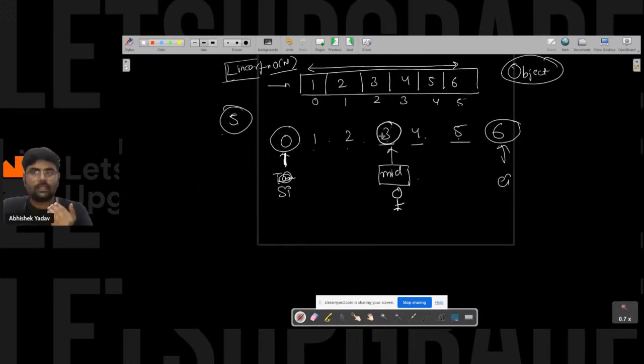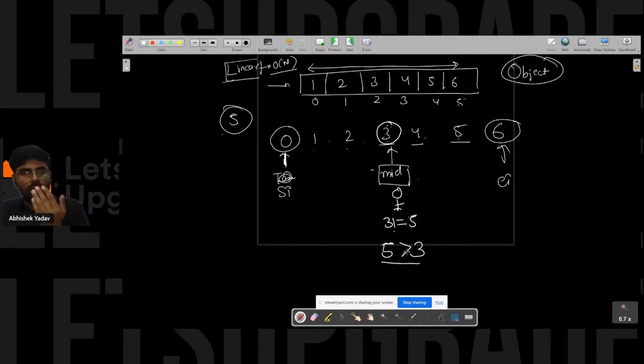So here 3 is not equal to 5. The moment 3 is not equal to 5, Tarun is getting two pieces of information. The first is that 3 is not equal to 5. The second is that 5 is greater than 3.